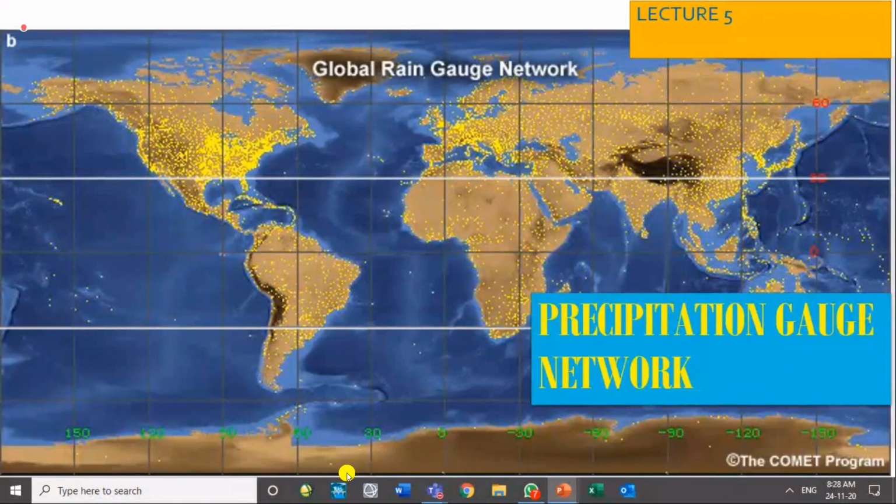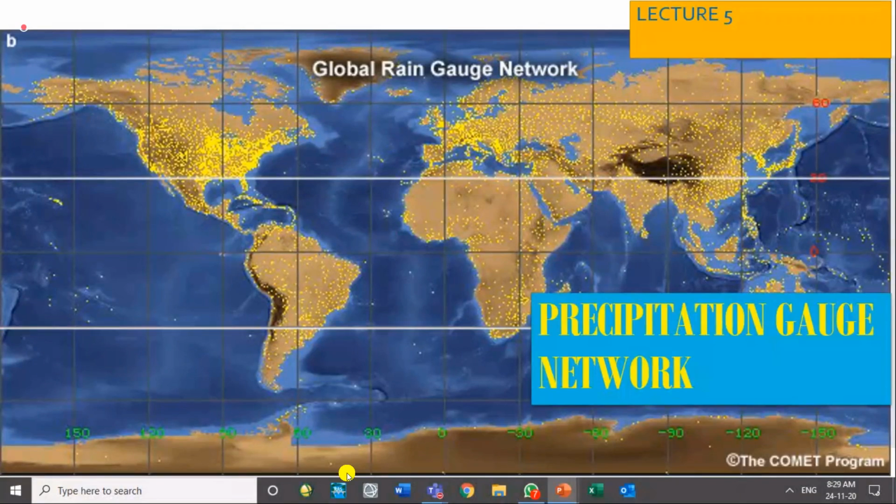So the reason is that we cannot install a rain gauge on every inch, on every place. So when we cannot install rain gauges on every place, the rain gauges which we can afford should be placed in a proper manner so that they give us the correct picture of the rainfall in the area of interest. For example, if I am a Pakistan meteorological person, then I am interested in the Pakistan geographical area.